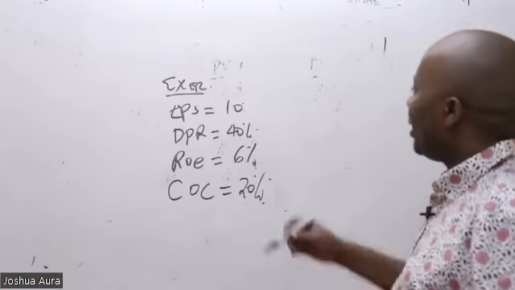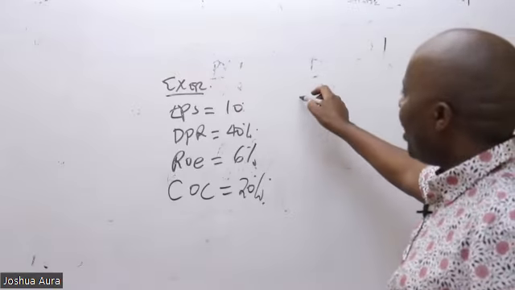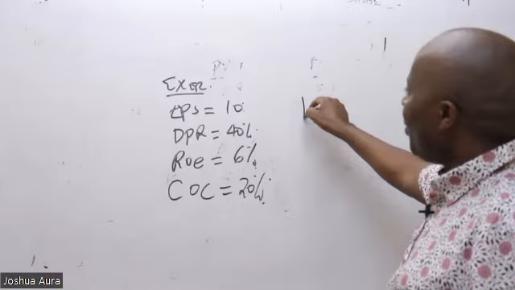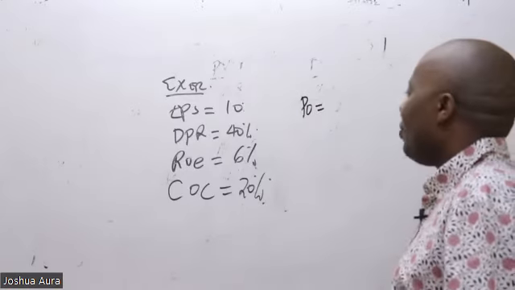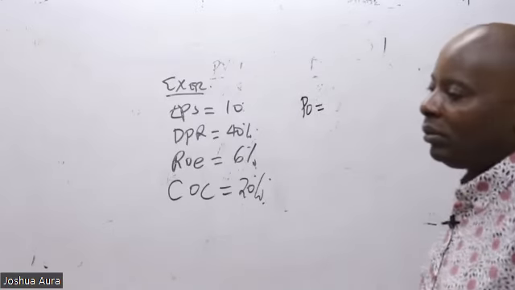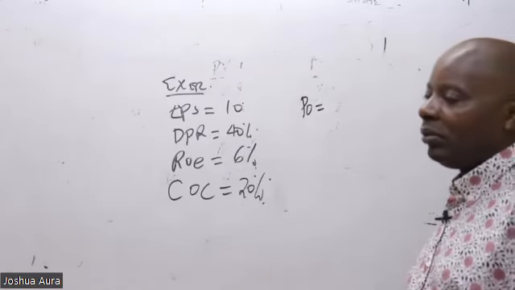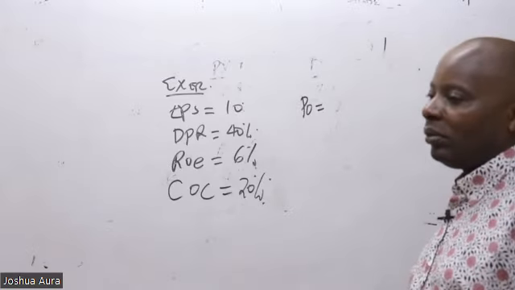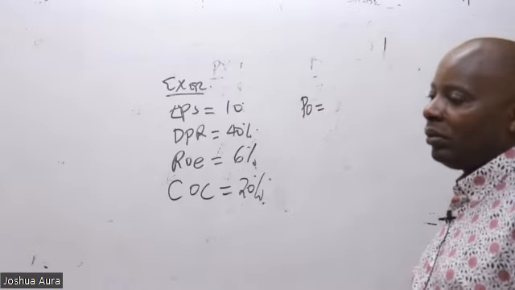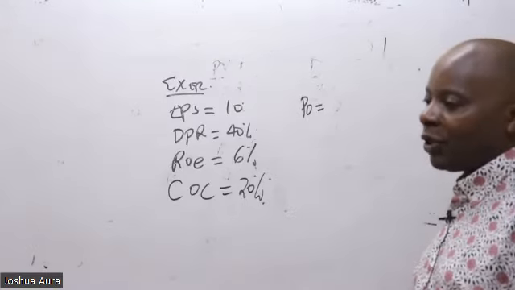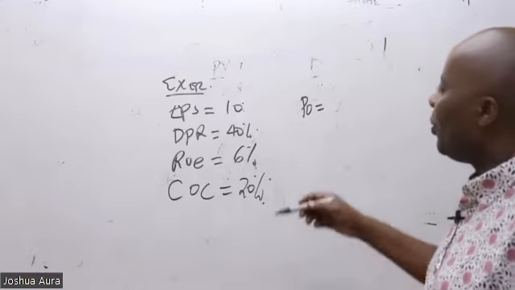So could you kindly go ahead and give me P0, the intrinsic value of a share. I know what most of them will do.